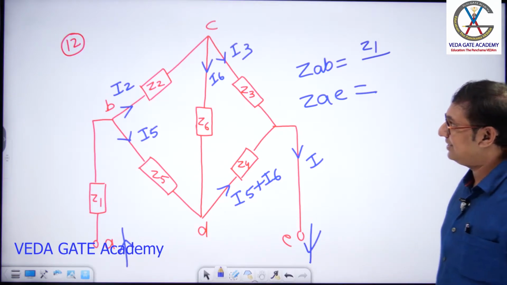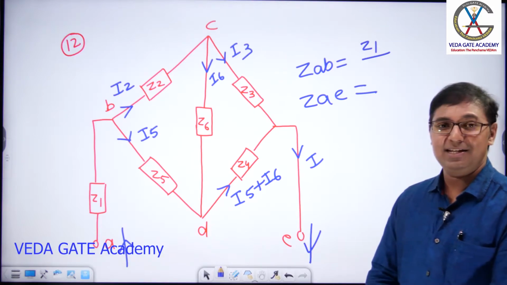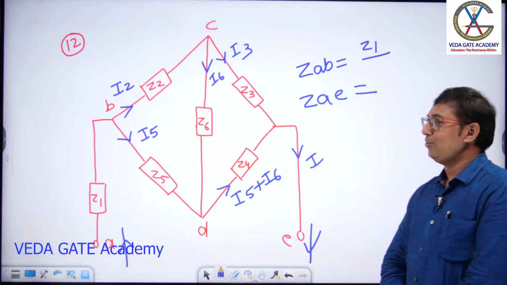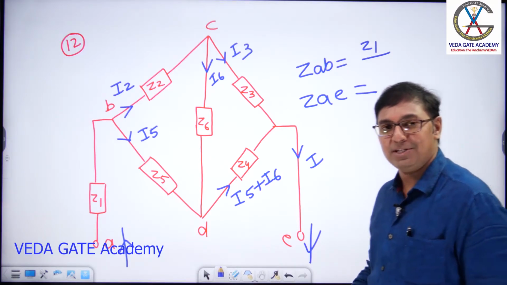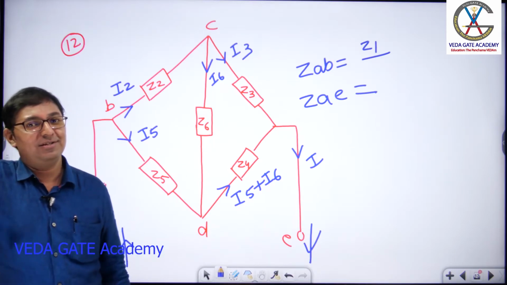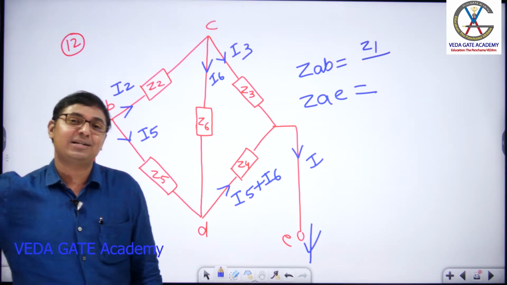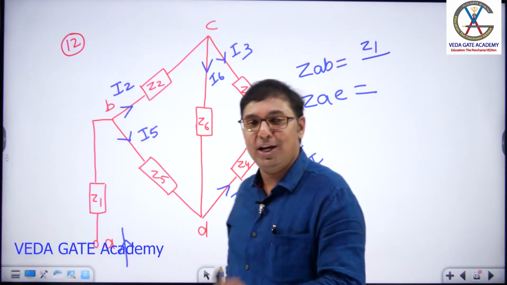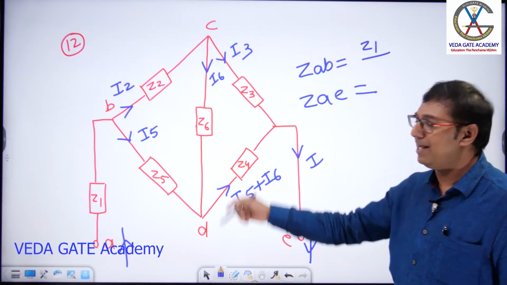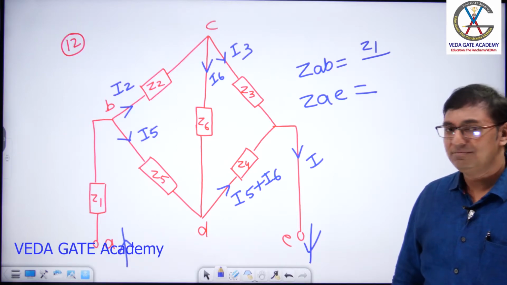Done, dears? Right. ZAE, please. Come on, tell me, sir. Which two elements are connected in series and which two elements are connected in parallel here? Which two elements are in series parallel combinations, please? Here, the conclusion is no two elements are connected in series and no two elements are connected in parallel. Is the current same in any of the two branches, two impedances? No, current is not same here. Any parallel combination, sir? No.